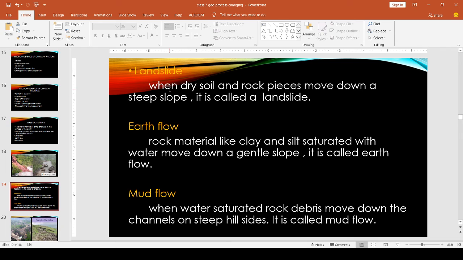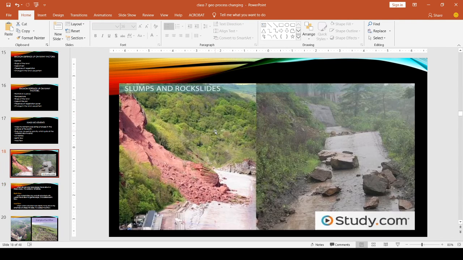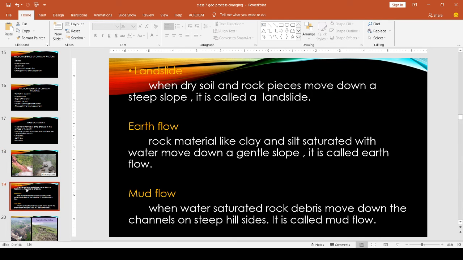What is a landslide? When dry soil and rock pieces move down a steep slope, it is called a landslide. Here we can see that these rock particles move from the mountain, like this rock particle, and the fine soil also moves. That is known as landslides. Dry soil and rock pieces move down from a steep slope.